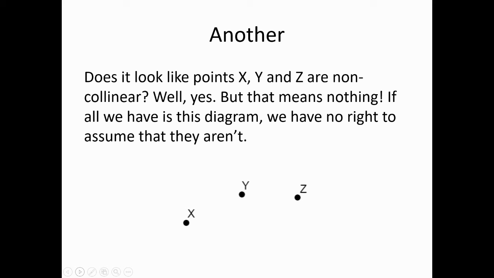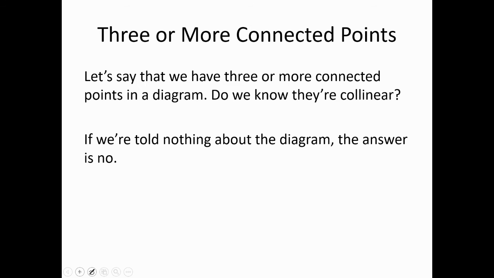Now, how about this diagram, where it looks in the diagram as if they are not collinear? It looks, for instance, that if I connect X to Z, Y will not lie on that line. Are we allowed then to say that they are not collinear? Absolutely not. Okay, we do not know that they are collinear. We do not know that they are not collinear. Now, of course, it's possible that we were told that they are, or told that they're not, or told something else that would allow us to infer that they are or that they are not. But the point again is this, if all we have is the diagram, we do not know one way or the other. Are they collinear? Don't know. Are they non-collinear? Don't know.